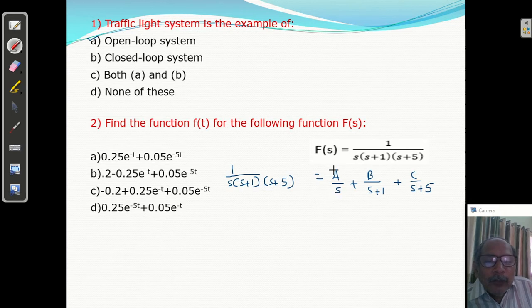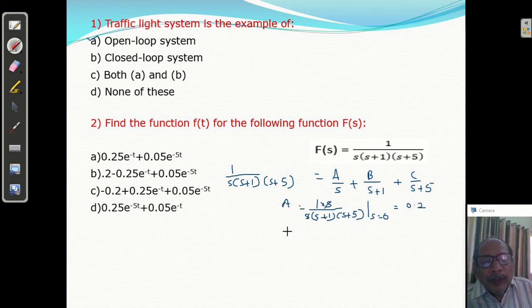How to find the value of a? If you want to find the value of a, what we will do? We will multiply both sides by the denominator of a, that is s, and put s equal to 0. So when you multiply s here, this s and this s will be cancelled. You will get s plus 1, s plus 5. Here also there was s, but here also s will come, because we are multiplying both sides by s. So this s and this s will be cancelled and put s equal to 0. So when you put s equal to 0, you will get 1 into